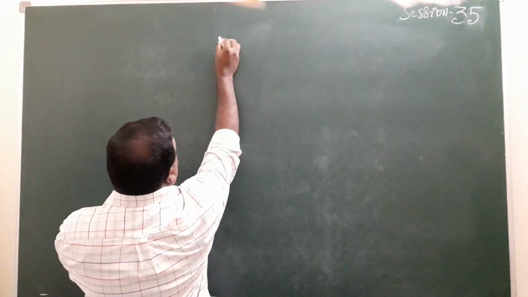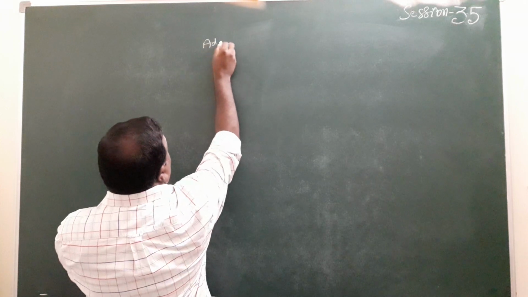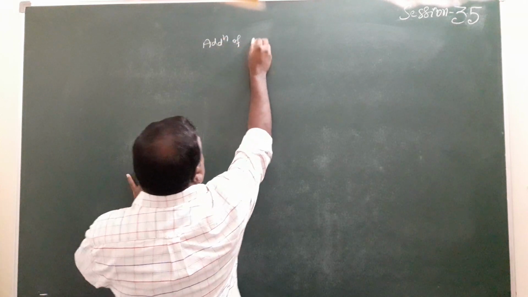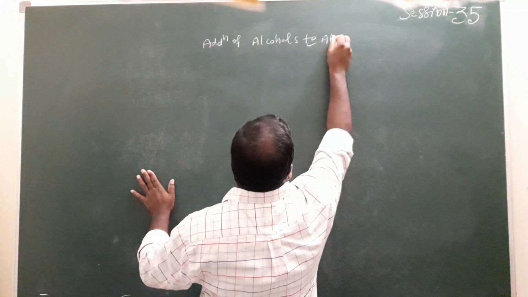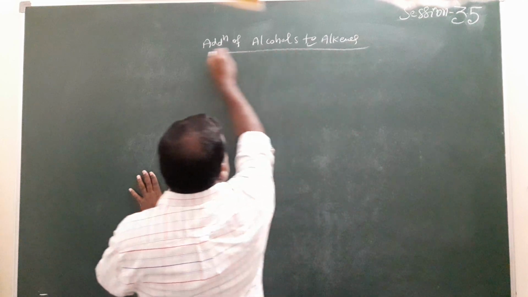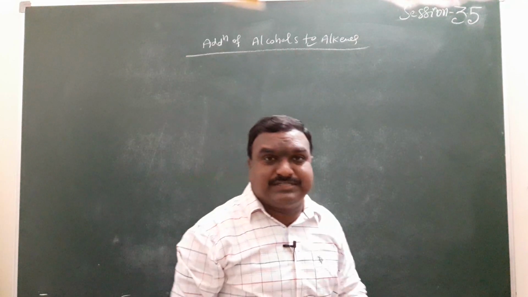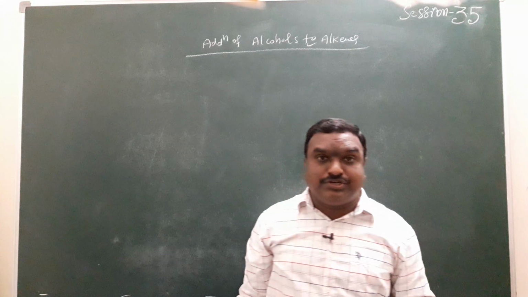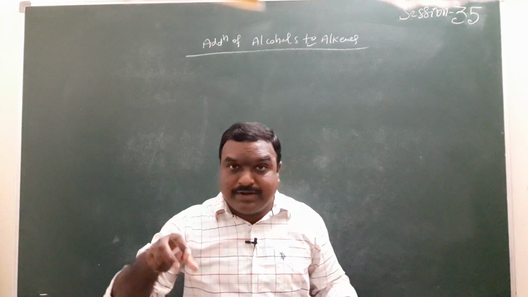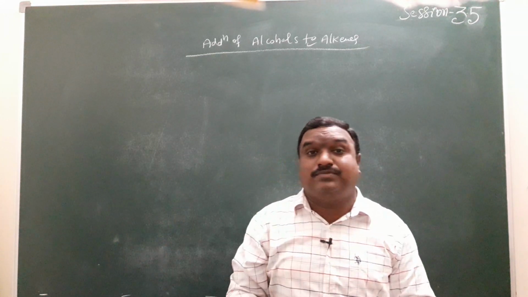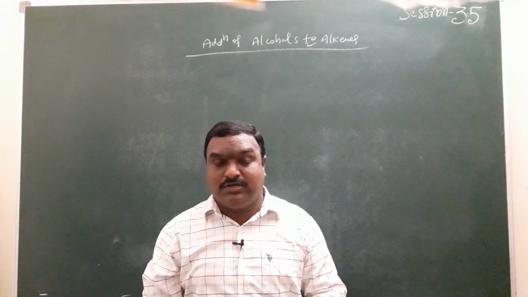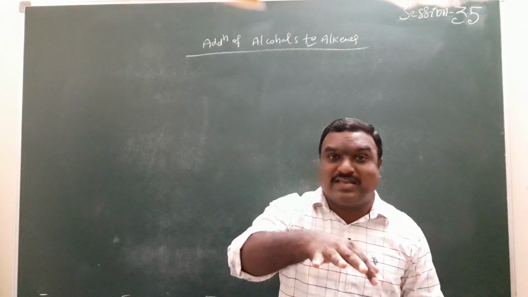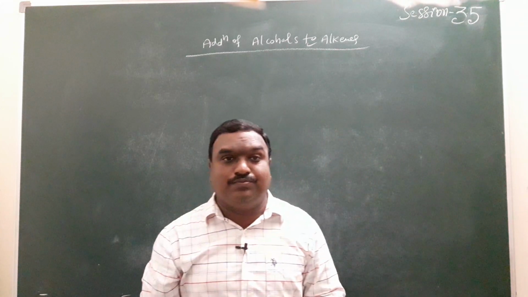By using alkenes: addition of alcohols to alkenes. Alkenes carry the C double bond C functional group, unsaturated compounds. Wherever double bonded or triple bonded compounds are given, what type of reaction is possible? Electrophilic addition reactions. Here alcohol is given. Alcohol is carrying the ROH, OH functional group here.